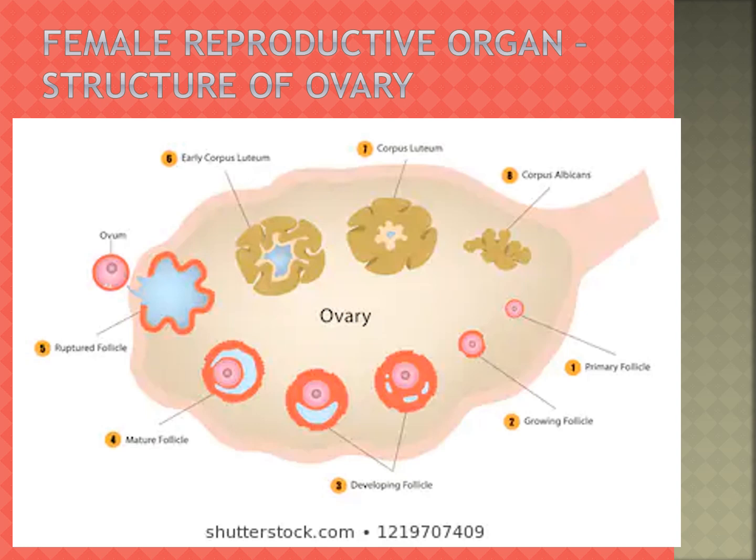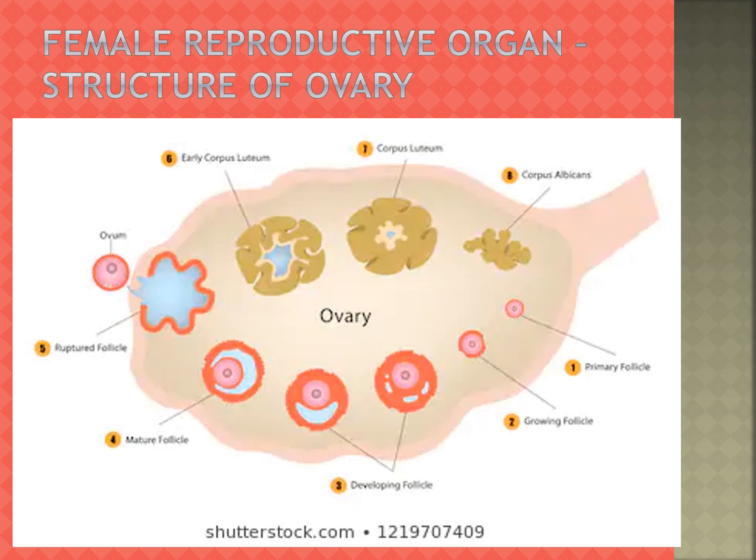Each ovary is a compact structure that consists of two layers. The outer layer is the cortex and the inner layer is the medulla. The cortex is composed of a network of connective tissue called stroma, and is lined by the germinal epithelium.